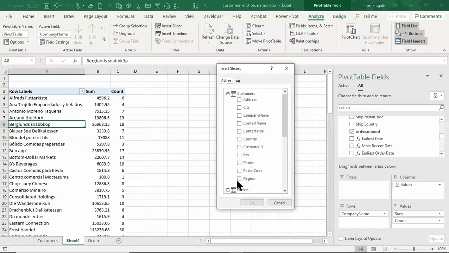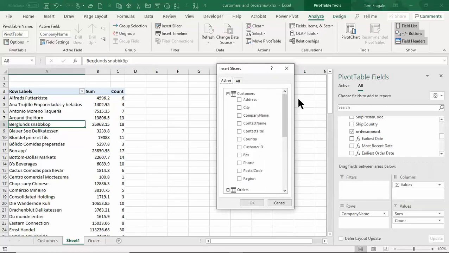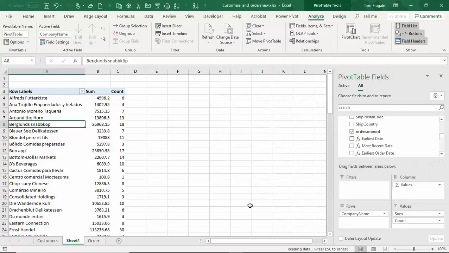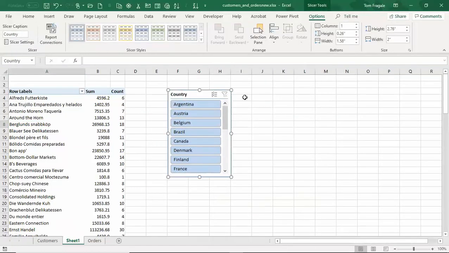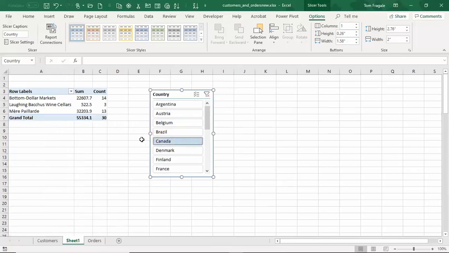Now your slicers are made up of your fields, and I can choose the fields from either table. So let's pick on country from the customers table. And now we have a list of the countries. Watch what the slicer does. So if I pick on Belgium, it'll just show the items from Belgium. Or if I pick on Canada, it just shows the customers from Canada, okay?